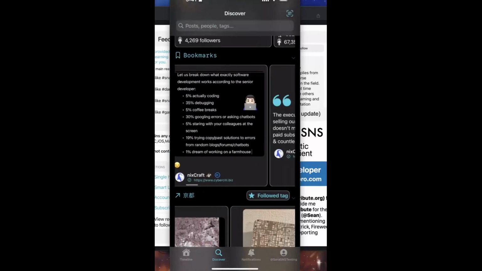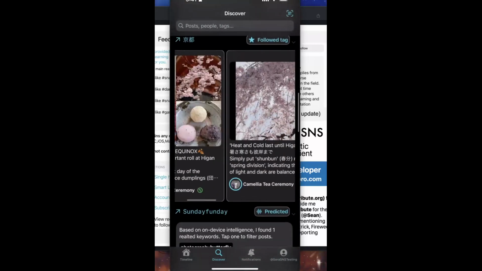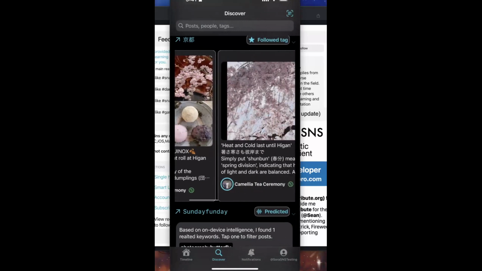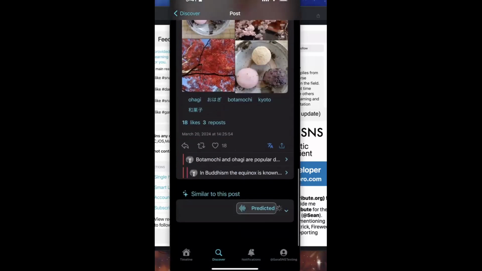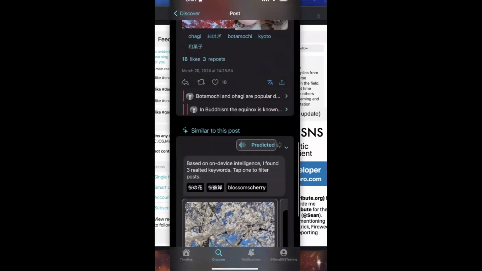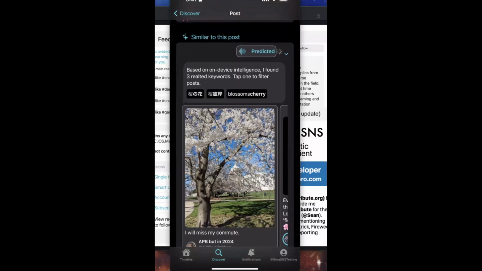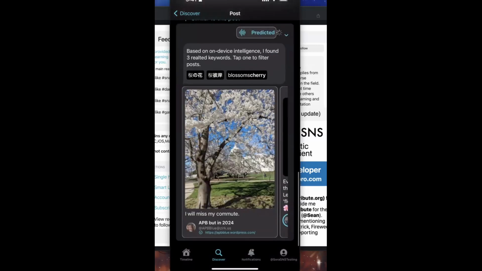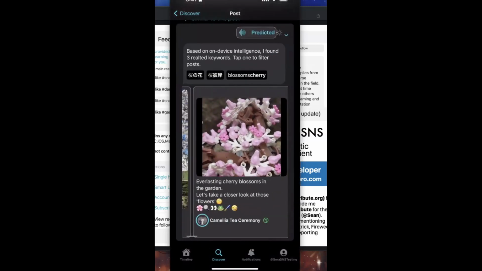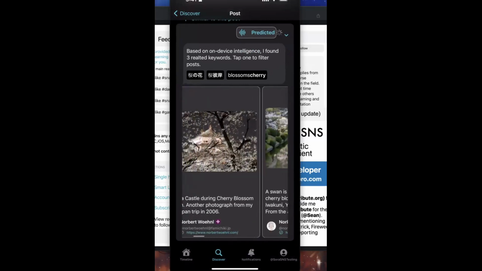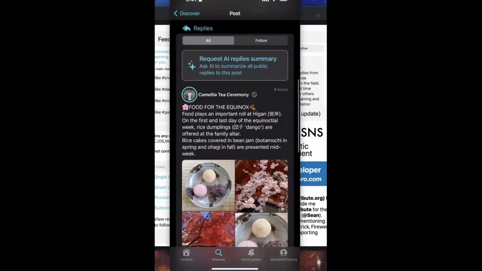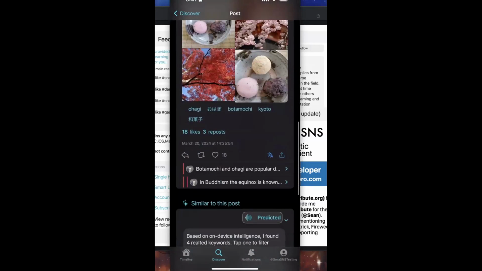One more interesting feature I want to show is, for example, if I click into this spring cherry blossom picture, and scroll to the bottom, there's a section called similar to this post. Using on-device machine learning, it tries to see which other keywords are related to this current post. For example, it got cherry blossom and features all these cherry blossom pictures, even ones outside of Japan. Because it predicts that the post is talking about cherry blossom, it features other cherry blossom pictures.